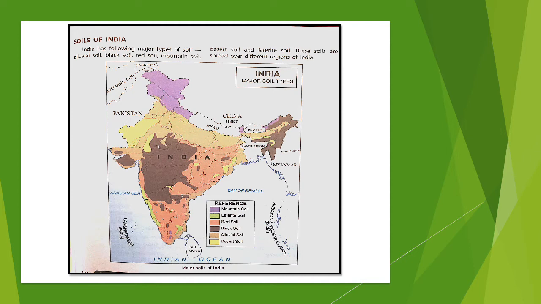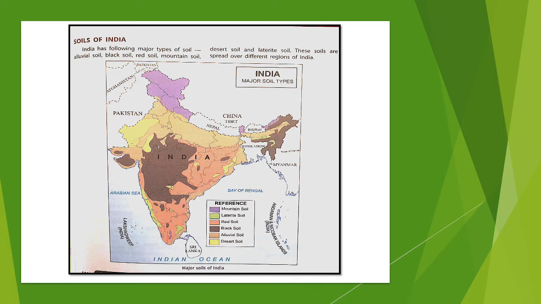We'll start from the top, from the north, and you will see purplish color mountain soil there. Mountain soils are mainly found, as the name suggests, in mountainous areas, and here mainly in the mountain region of the Himalayas. And this soil is found in the valleys and in the hills. They are dark brown in color.